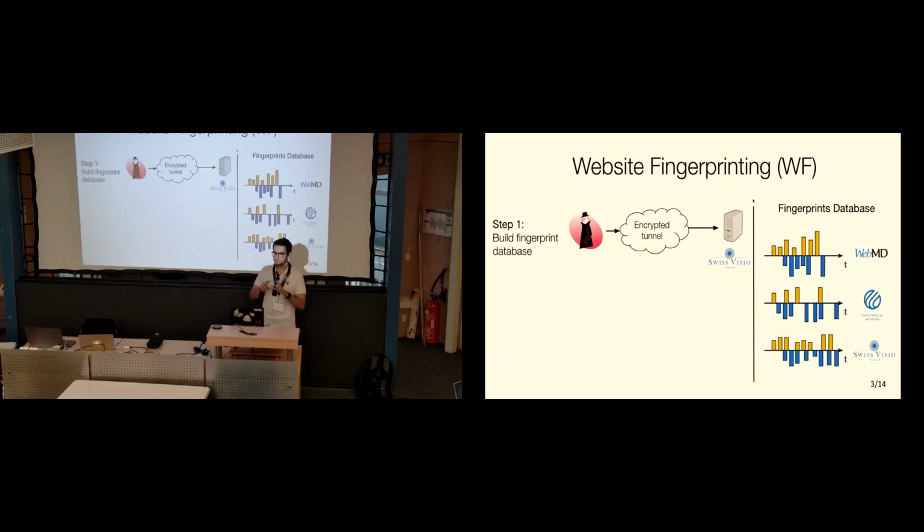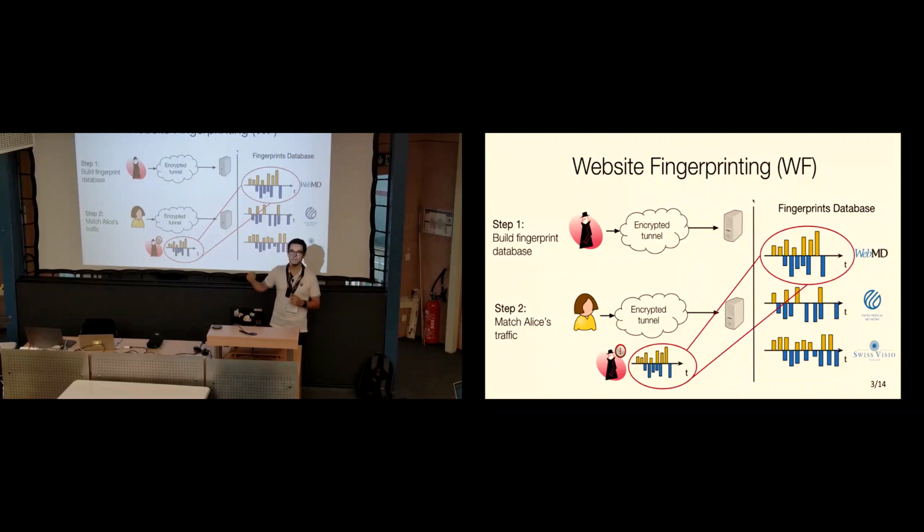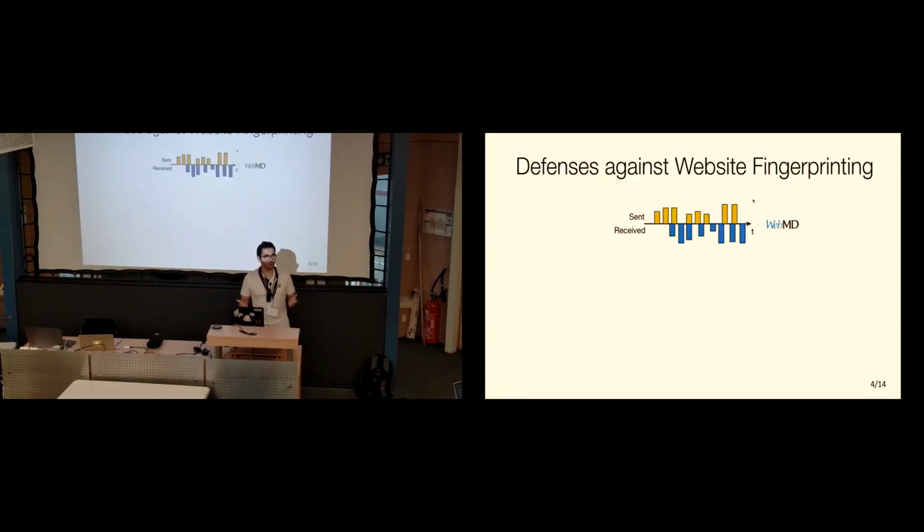Of course, this is not a single fingerprint because we don't really have two exact same traces when accessing just a given website, but these should be reasonably similar such that an attacker could use, for instance, a machine learning classifier to, once they have an observation on the traffic of their targets, try to match it with one of these websites, right? So that's exactly what happens after the adversary builds this kind of database. They will observe Alice's connection and then use this classifier to match the website that Alice was accessing through the encrypted tunnel.